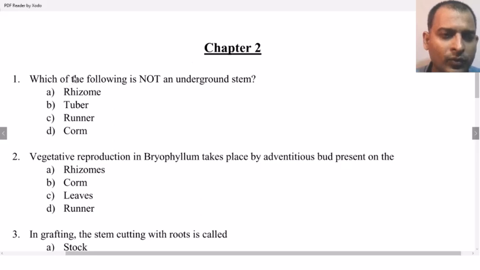chapter. Which of the following is not an underground stem? Rhizome, tuber, runner, corm. The correct answer is runner, because rhizome, tuber and corm, all of them are present underground. They are underground stems, whereas the runner arises as a lateral branch, and it will touch the soil and cause rooting to form a new plant.